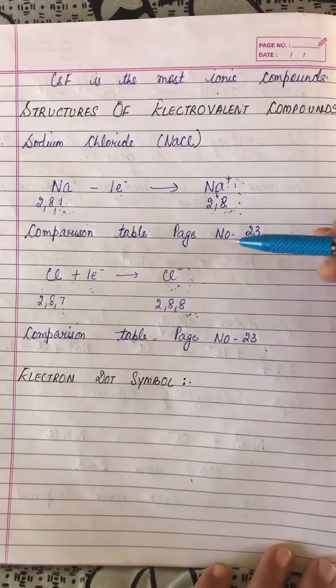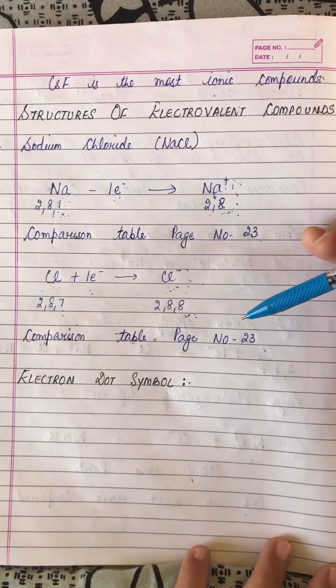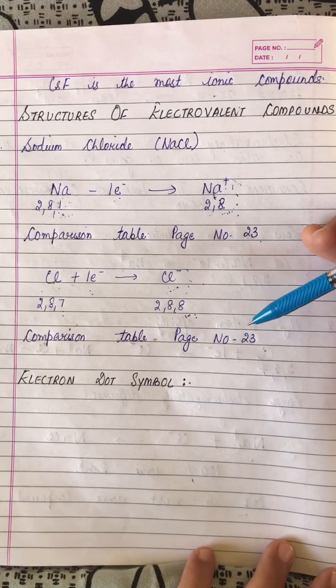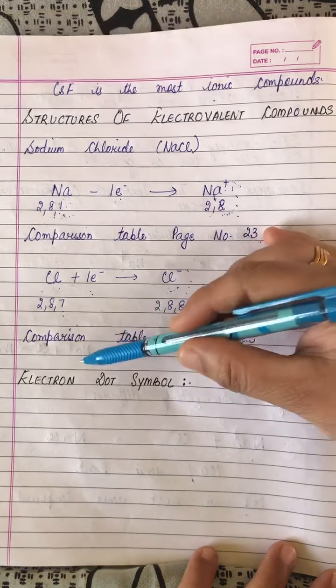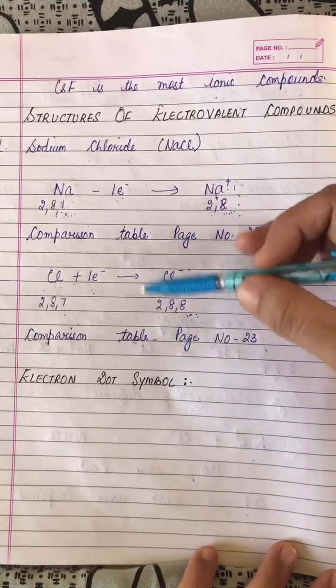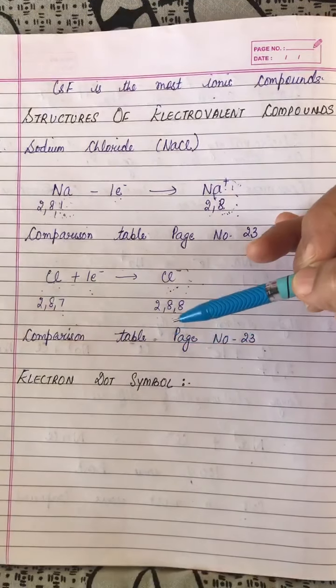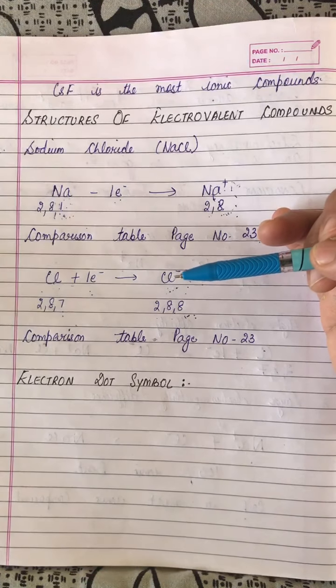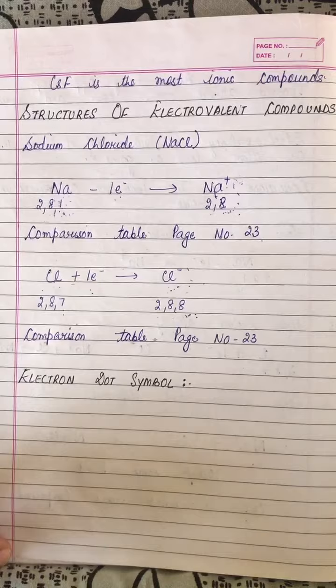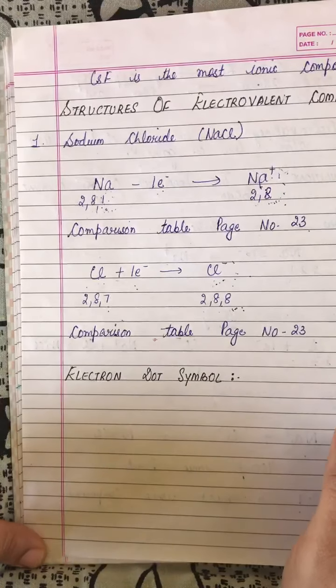Now listen students, orbital diagram is not there in the scope of the syllabus, but it is given in your book. We are to do only electron dot symbols for all the examples. Orbital structure was there in class 9th, so we have already studied. So we will do only electron dot symbol which is given in the scope of the syllabus.